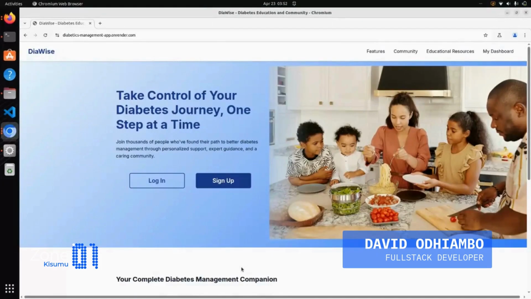I've been with Zone 01 Kisumu for the past 1 year, and it has been an amazing experience. During this time, I've mastered JavaScript and Go, which I use for the front end and back end respectively. An interesting project that I've done with these languages is Diawise, which is a health platform that is used by persons living with diabetes to manage their condition.